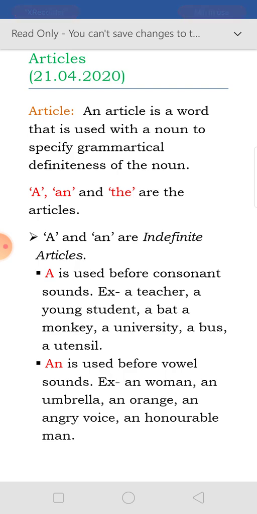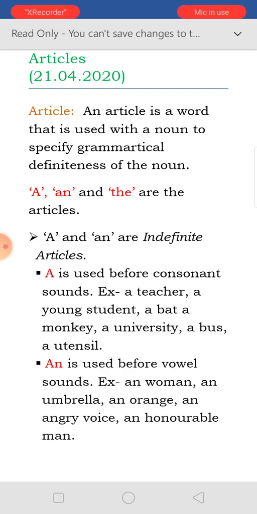Now here is a difference. You can look that the word university is starting with U, and utensil is also starting with U. But we are putting a over there because U is pronounced like a consonant.